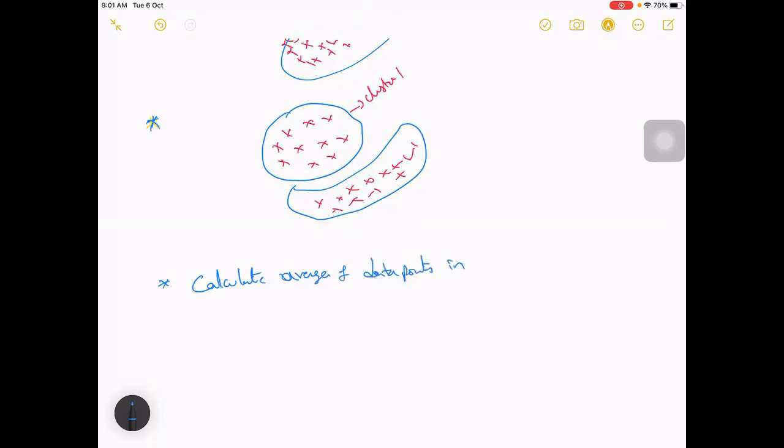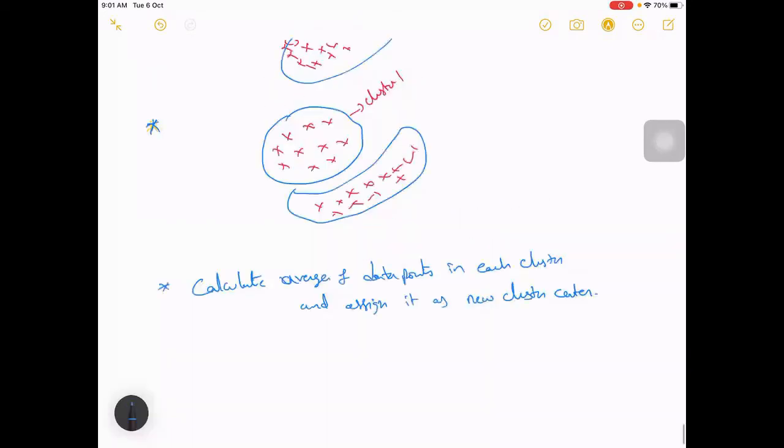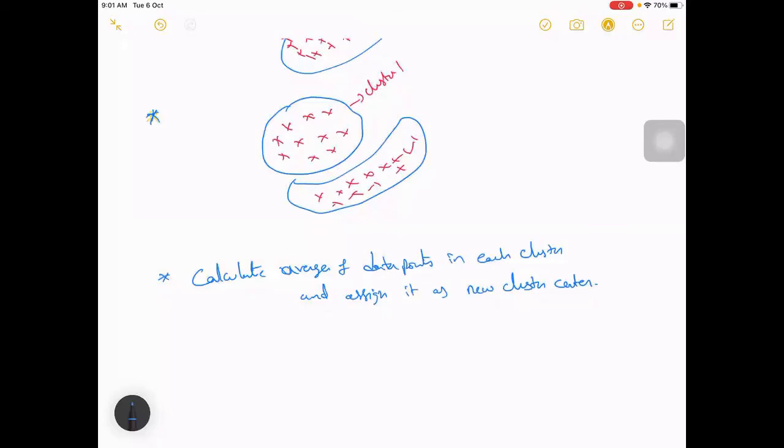Each cluster and assign it as the new cluster center. Okay, so what will happen is, we take these data points, thinking that these are cluster one, right? So you calculate the average of all these, and it will come somewhere in the middle. So this one can be chosen as a new cluster center.